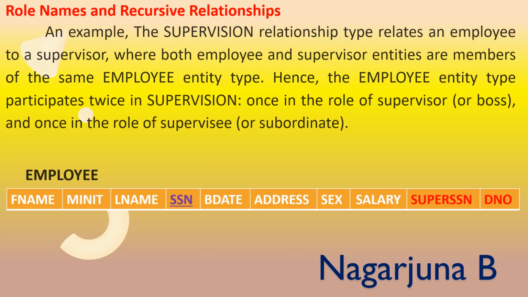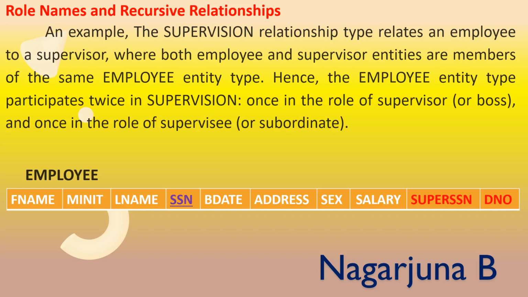It means when an entity participates in a relation more than once, such a relation is called a recursive relationship. Here the employee entity is participating two times, once as an employee and once as a supervisor. So it is an example of a recursive relationship.